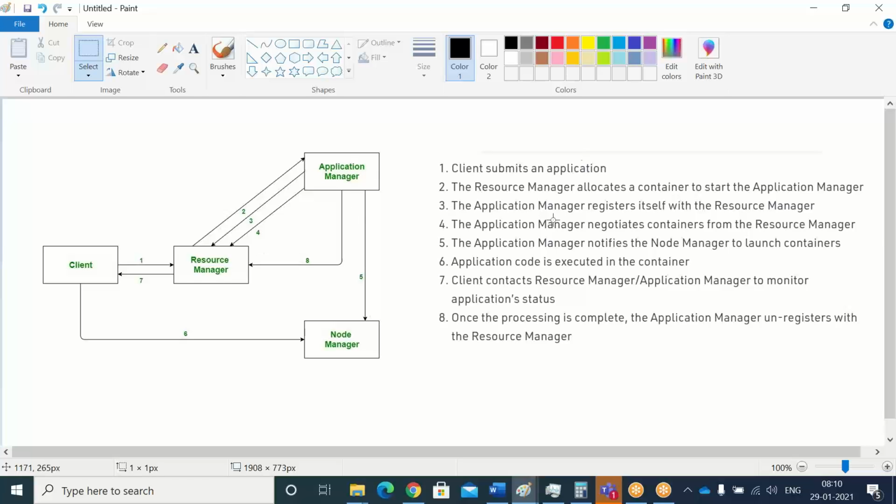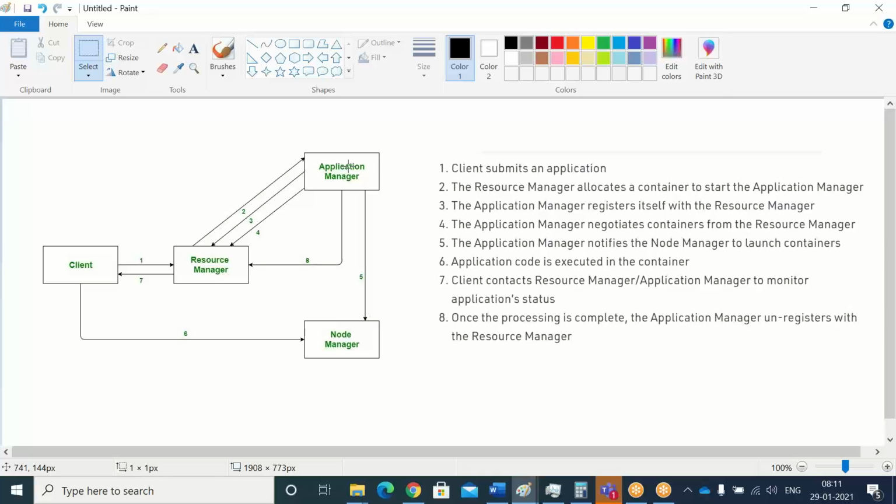See here, the client submits an application. In the first step, the resource manager allocates a container to start the application master. Where does my application master reside? In every data node, sorry, on every name node. First it will contact the application master. The application master will allocate the containers, and each data node will contain a container.